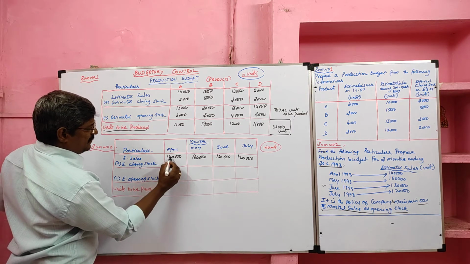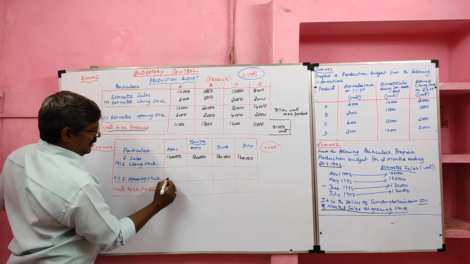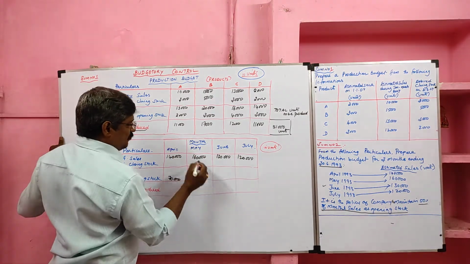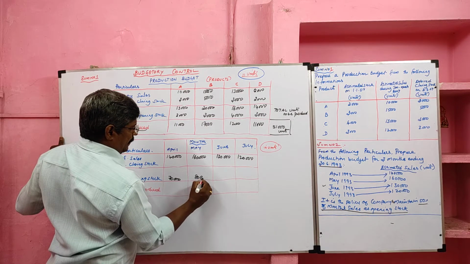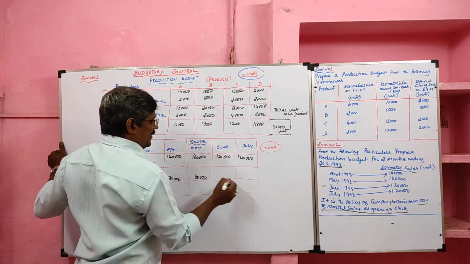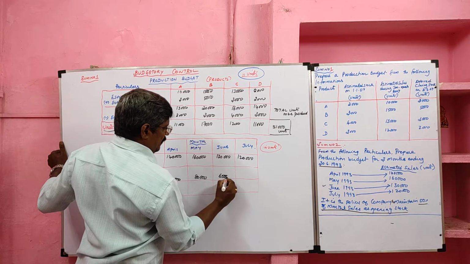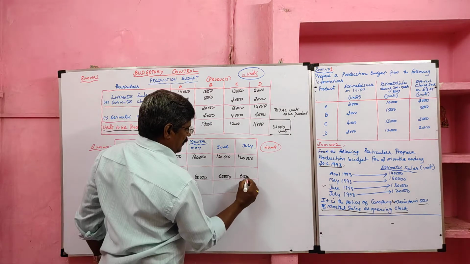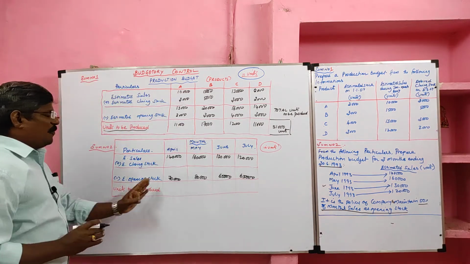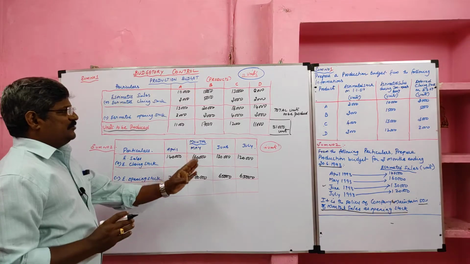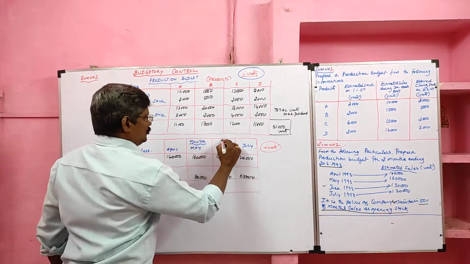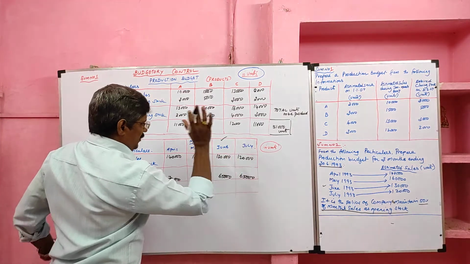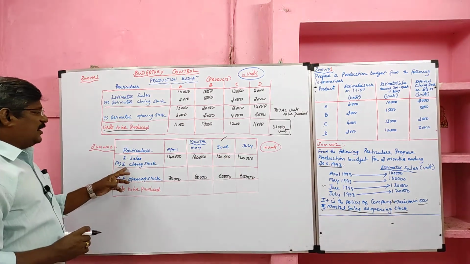So 50% of April sales, that is 1,40,000, is 70,000, the opening stock of April. 50% of May sales is the opening stock of May. 50% of June sales is the opening stock of June. 50% of July sales is the opening stock of July. So now we have found the opening stock of April, May, June, July. We are going to prepare the budget up to June only. For calculation purposes, I added one more column for July. Now I am going to find the closing stock.